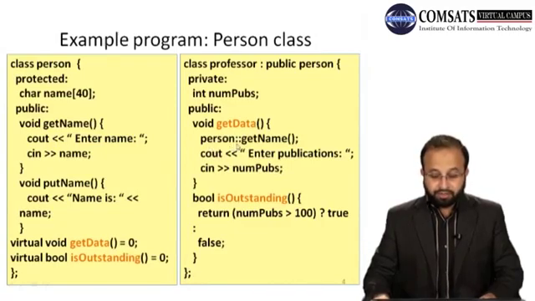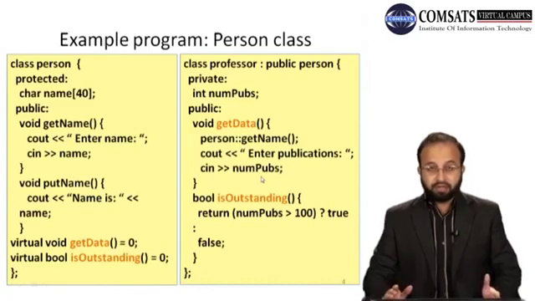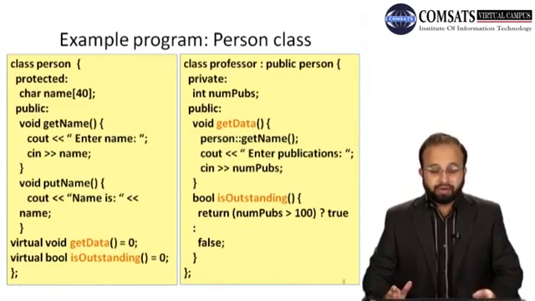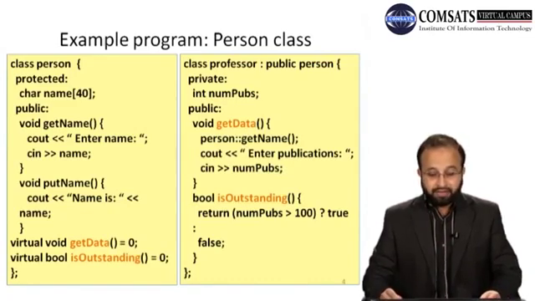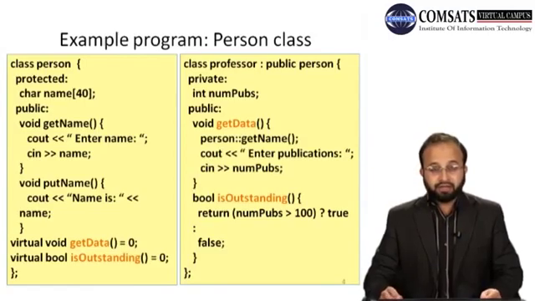So class name person, scope resolution operator, and then the name of the function. So get name will ask the user to input the name of the professor, and then cout enter publications. So then you input the publications. So professor क्लास का जो ऑब्जेक्ट बनेगा उसके दो प्राइवेट डाटा मेंबर होंगे. The first one is the name that is inherited from the base class or the parent class, and the second one is the number of publications that is its own private data member, right?